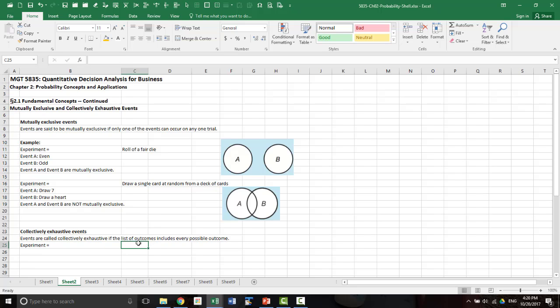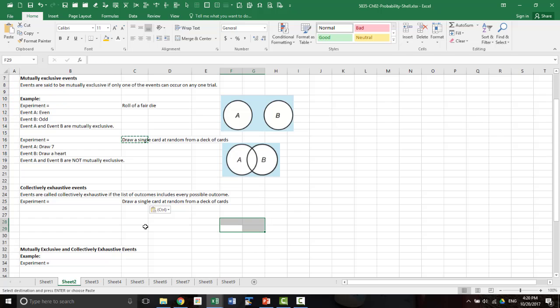So our experiment is to draw a single card at random from a deck of cards. Now let's define event A as a face card, event B as red cards. And we will define one more event C, black cards.